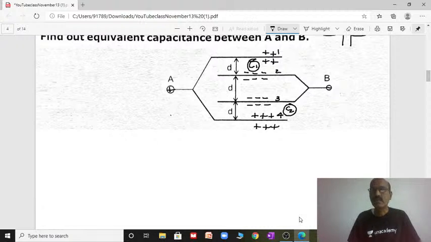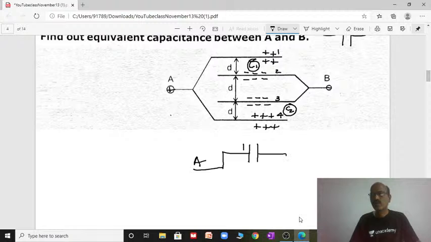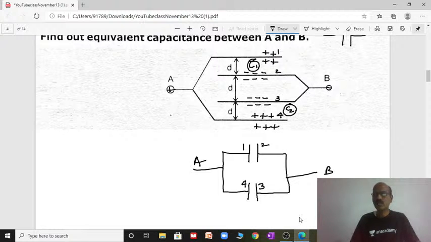See, from A, the first plate, plate 1, and the second plate of the negative terminal B. Then again from A, this side the fourth plate, positive, is joined with the third plate of B, so positive negative, that's it.